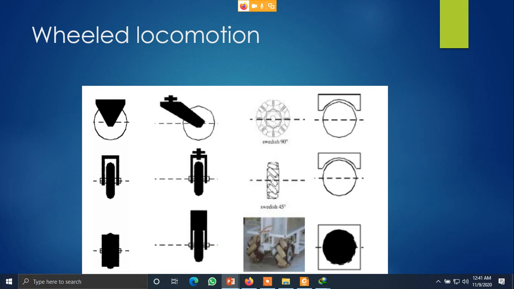Then the next configuration is what you call omni wheels. Omni wheels are used when the direction has to be controlled automatically, right? That means when you give a push from any of the axial directions, for example X, Y or Z. Generally Z doesn't happen, so you take it in only X and Y. In that case you go with omni wheels.